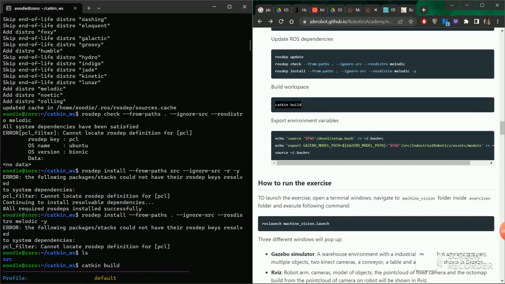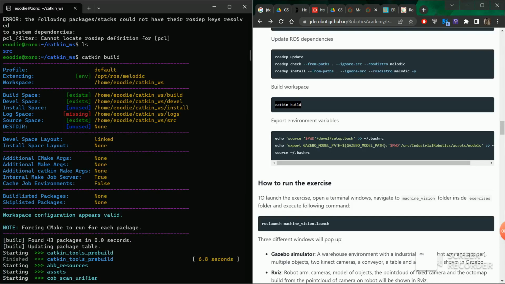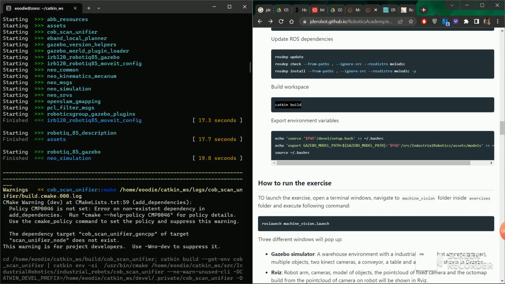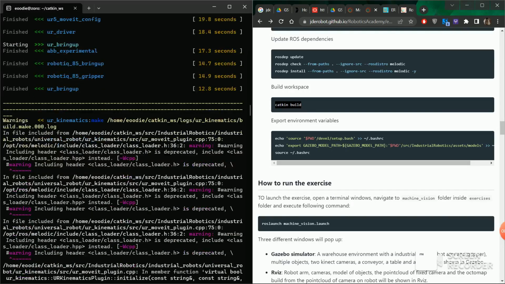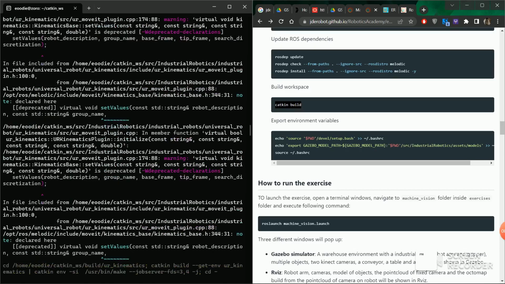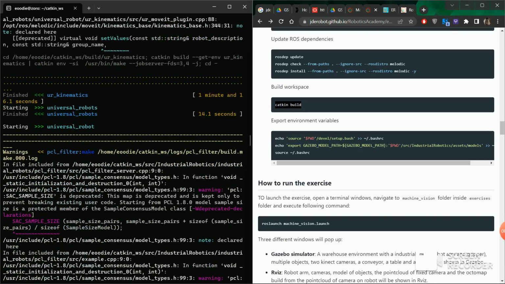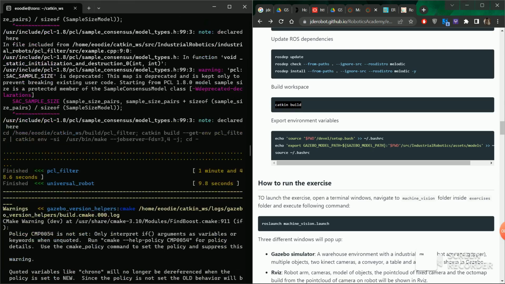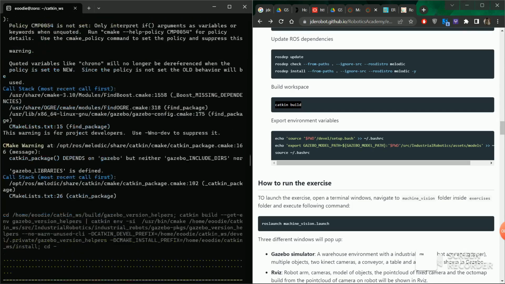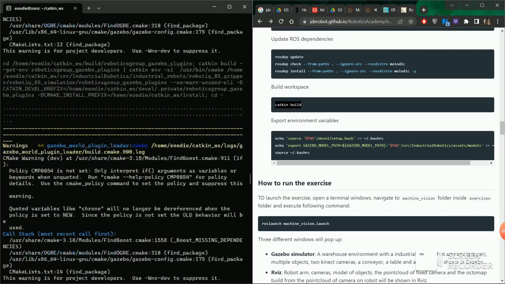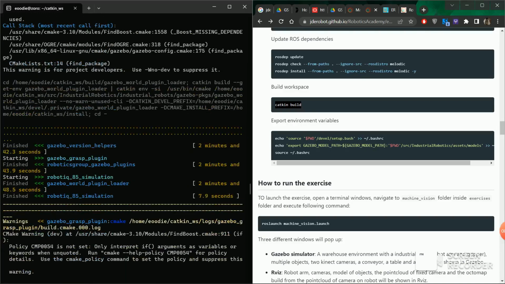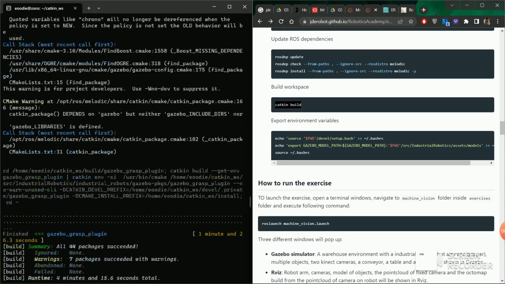Okay, so here we come to Windows, and I have already done it because I was too excited to install it. I just copied the catkin build command and pasted it here. So just scroll. Yeah, it's quite a long process. It will build your libraries according to your Docker pull. In this video it's only this, and after this we will export the environment variable, and we will end the video because it's getting so long.